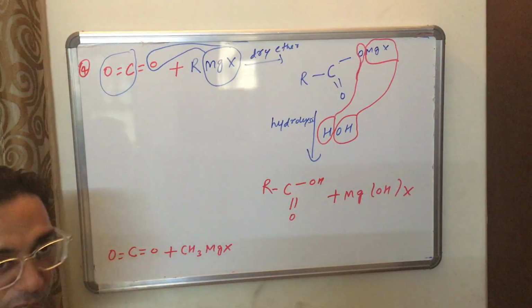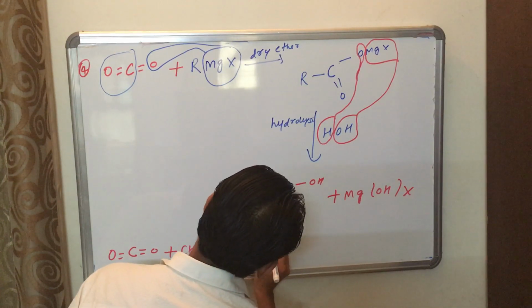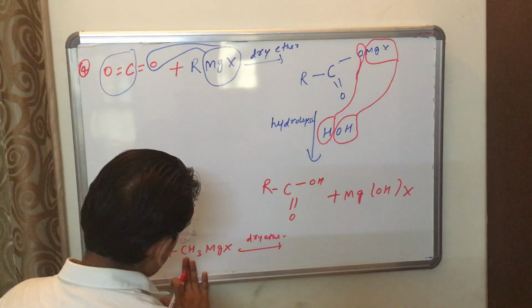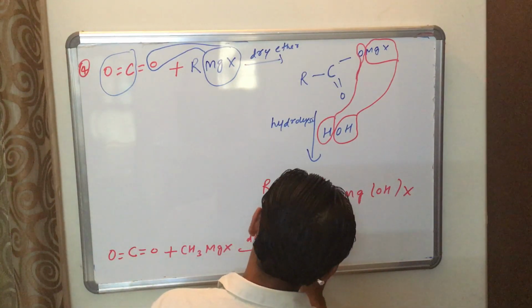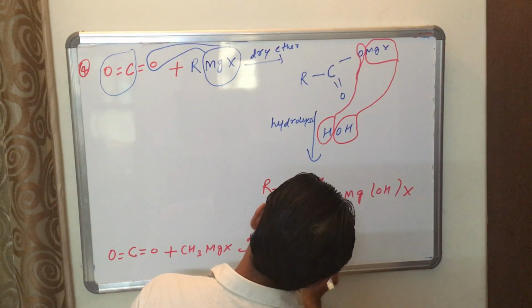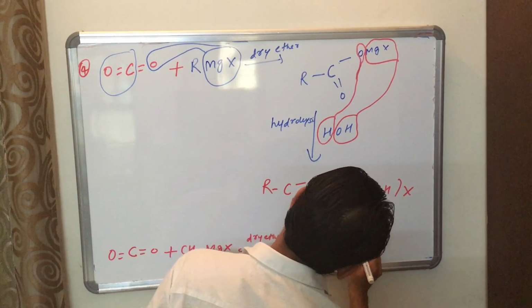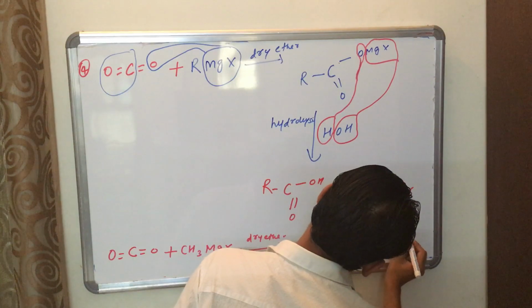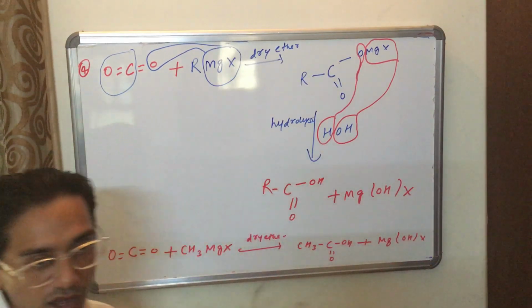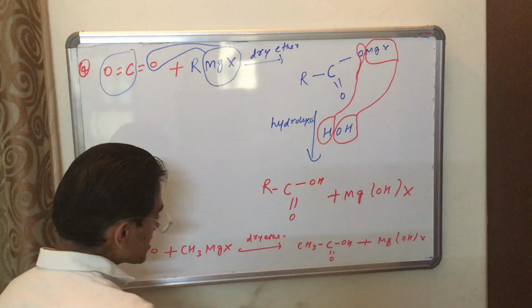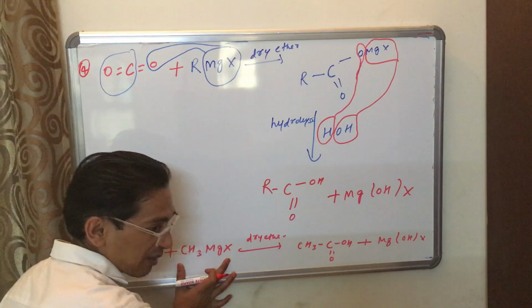Then the product is CH3COOH plus MgOHX. Simple. If you want acetic acid, you use methyl magnesium halide.